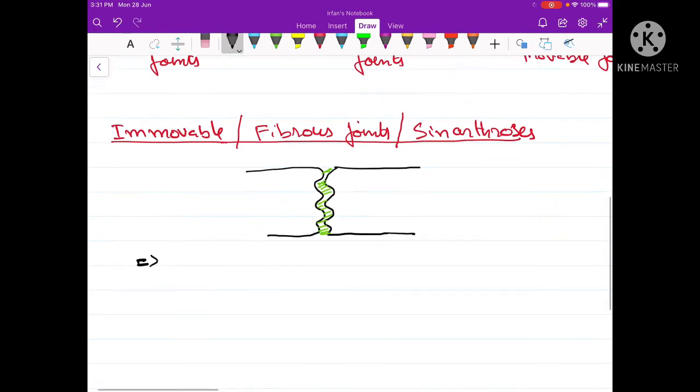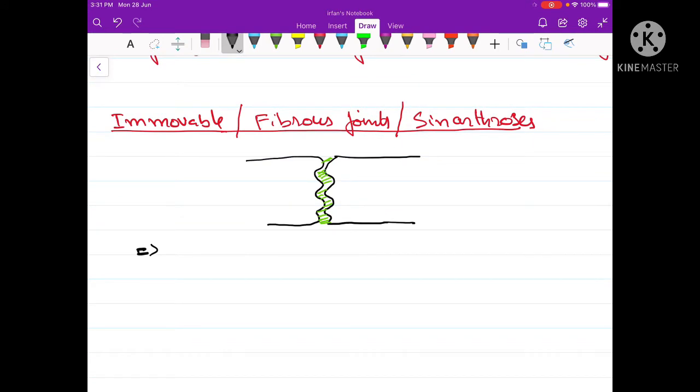Fibrous or immovable joints are present in the following parts of our body. For example, these are found in the sutures. Sutures are the joints present between the skull bones. So our skull bones are fixed bones. They don't show any kind of movement. The only skull bone capable of movement is our lower jaw bone. All other skull bones are fixed because they are held together by fibrous or immovable joints.